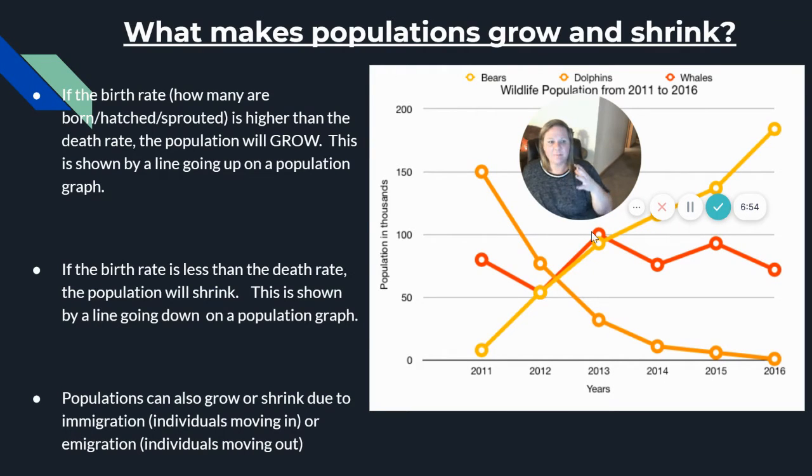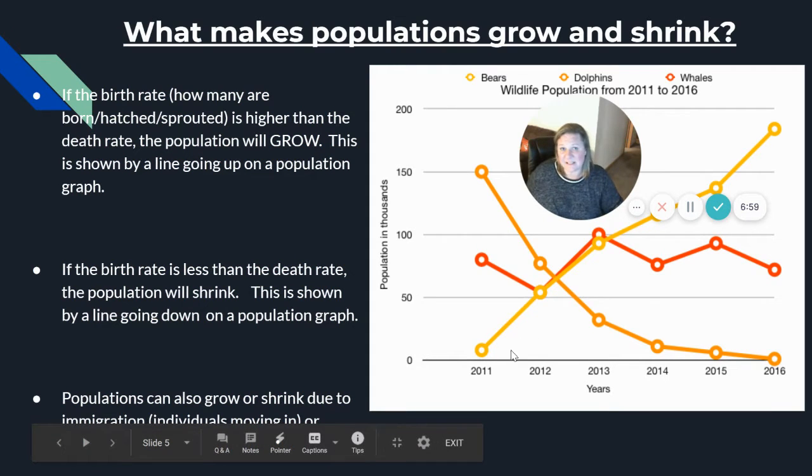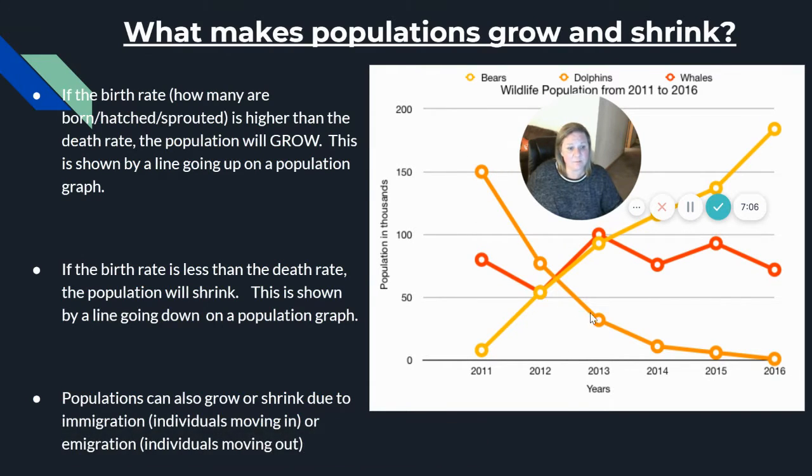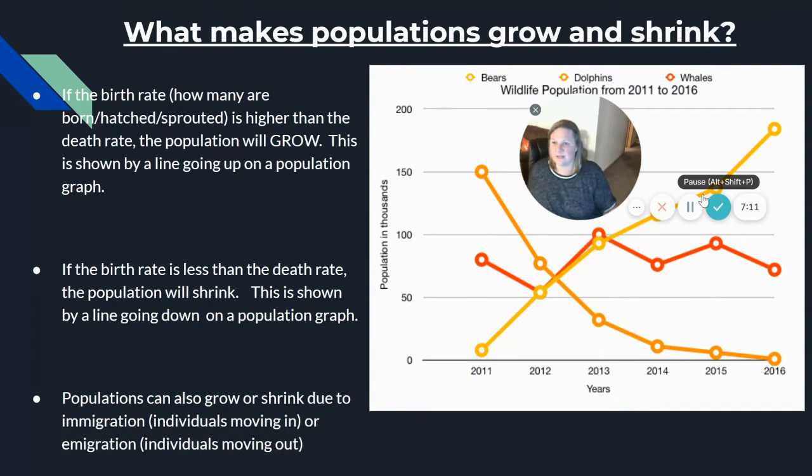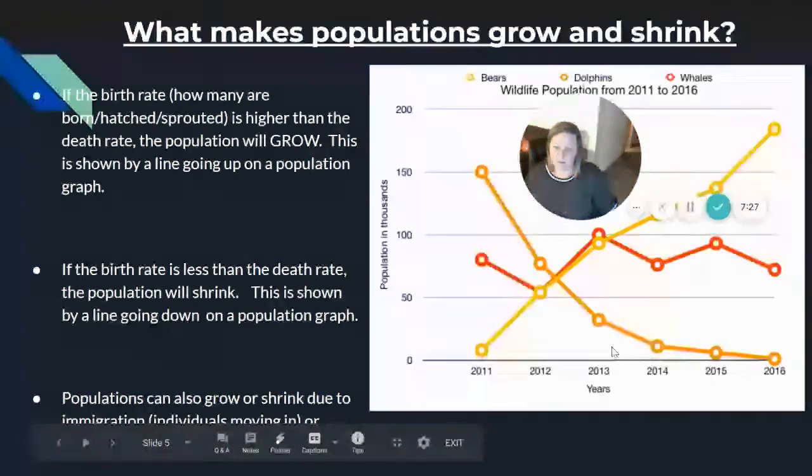Usually when we make a population graph, we do a line graph, and then it's very easy to see how the population changed over time. Lines going down mean the population went down. Lines going up mean the population went up. This stuff makes sense, right? And again, if the birth rate, how many creatures are born, hatched, or sprouted, and we can be talking about plants here as well, is higher than the death rate, the population will grow. If the birth rate is less than the death rate, then the population will shrink. And again, that's shown by lines going down on a graph.